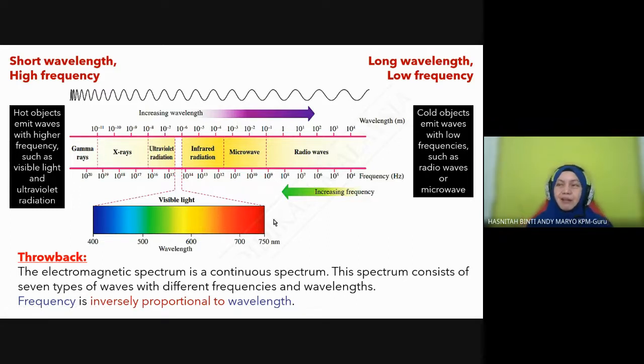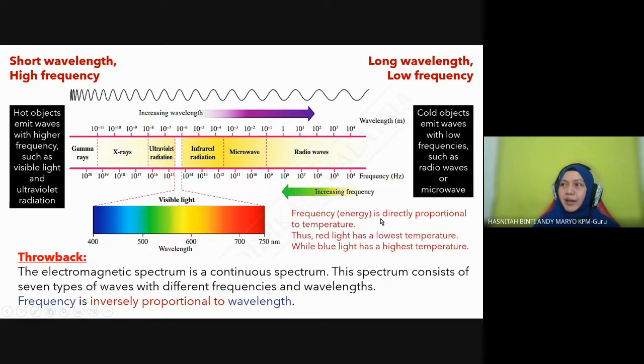Now I've explained to you the electromagnetic spectrum. It shows a continuous form. Continuous means you can see there is no exact difference between all these lights. They are all continuously arranged from one to another. There are no obvious gaps between them. That is what we call a continuous spectrum.